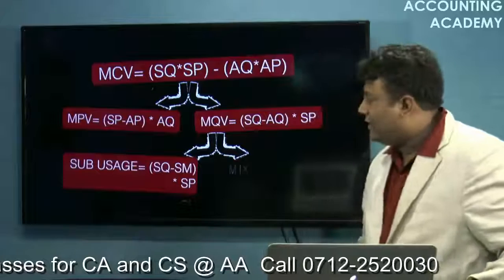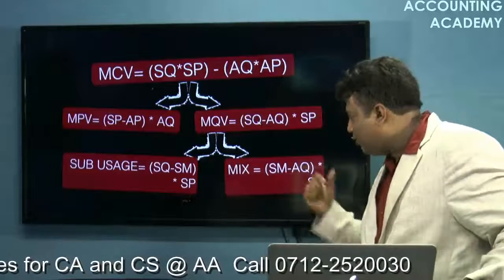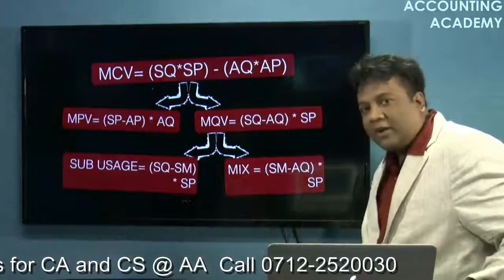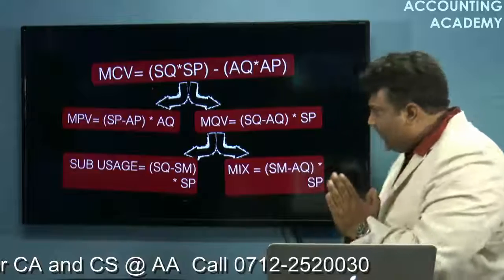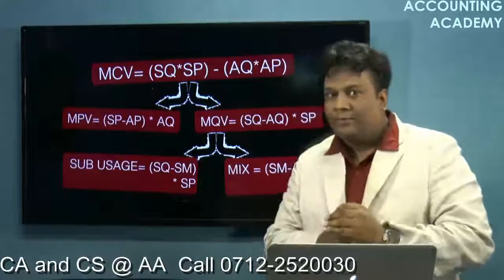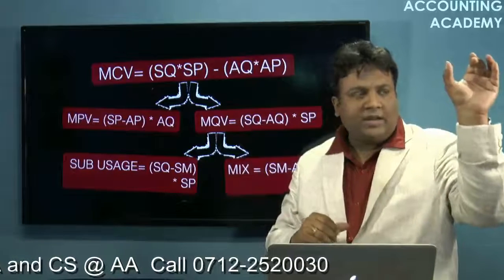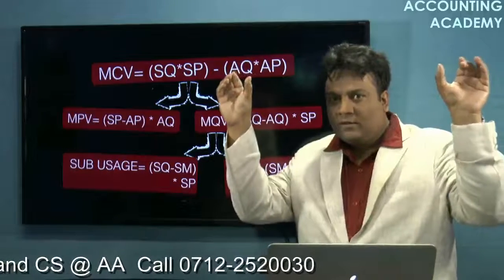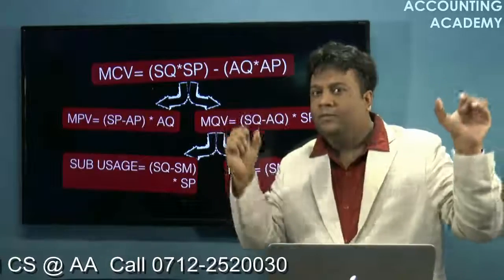And what is mix variance? Mix variance will be standard mix minus actual quantity, multiplied by the standard price. Now I'll just tell you in brief about this. What is standard mix? In quantity variance, what we did was compare the standard quantity with the actual quantity.